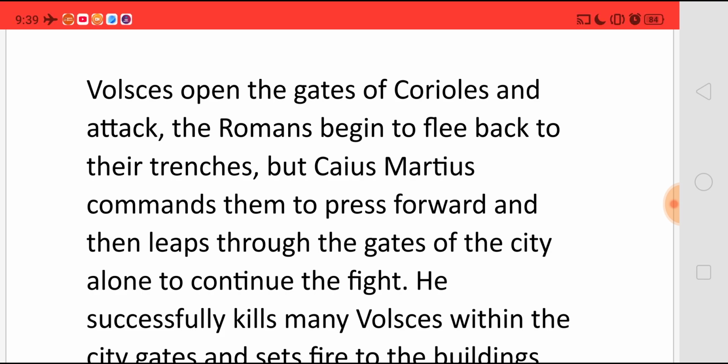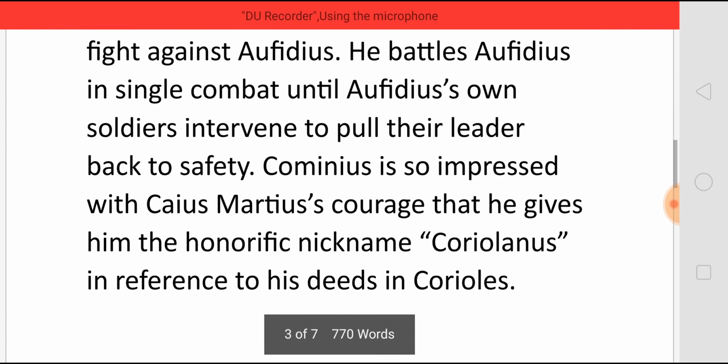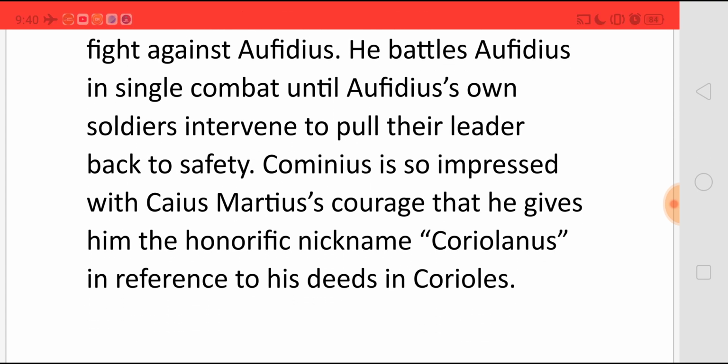He skillfully kills many Volscians with the city gates and sets fire to the buildings around the walls, and he also opens the gates so that the other Romans can enter the city and attack them. As the other Roman soldiers loot the city, Caius Marcius goes to Cominius and asks to fight against Aphidius. He battles Aphidius in single combat until Aphidius' own soldiers intervene and pull their leader back to safety.